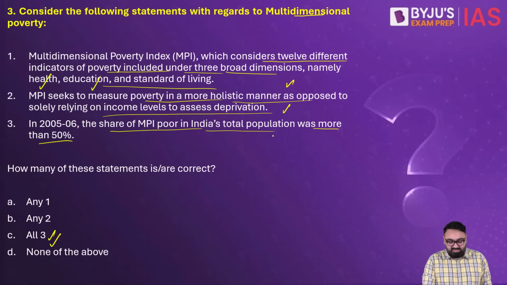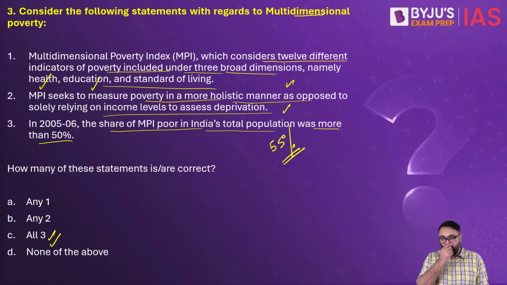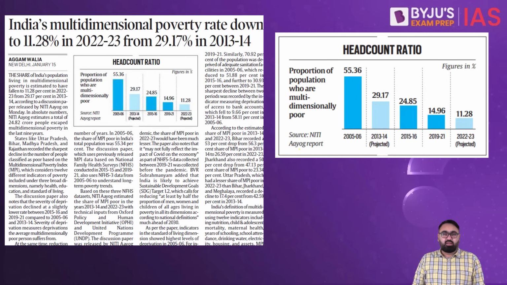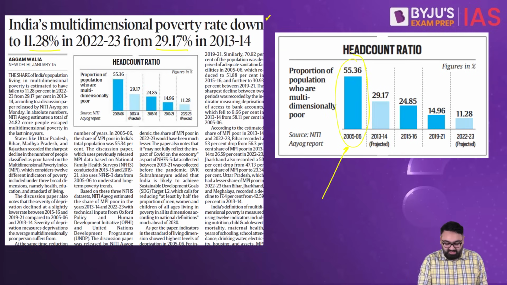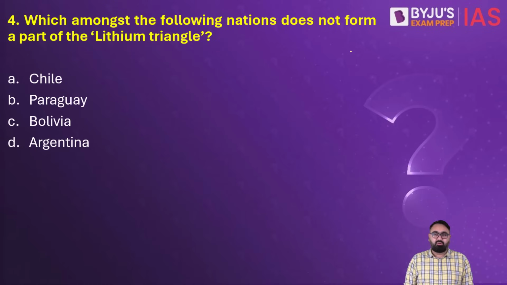In 2005 and 6, about 55% of India's total population was categorized as multidimensionally poor. So from that to where we are today, we have made a long jump. In today's Indian Express newspaper, the news is that India's multidimensional poverty rate has come down to 11.28%. In 2013-14, it used to be 29.17. In 2005-6, it used to be over 55%. As we can see, the statement said over 50%, so that is true. Next is question number 4.